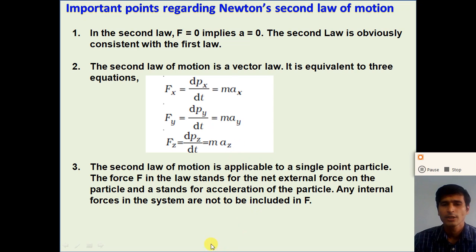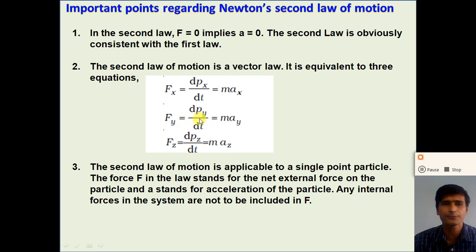Third important point is that the second law of motion is applicable to a single point particle, a single object, right? Here the force F in the law stands for the net external force acting on the particle, and a stands for the acceleration of the particle. So the acceleration of the particle is due to the external force acting on the body. We are not considering any internal forces in the system of the particle, right? The internal forces in the system are not to be included in F.